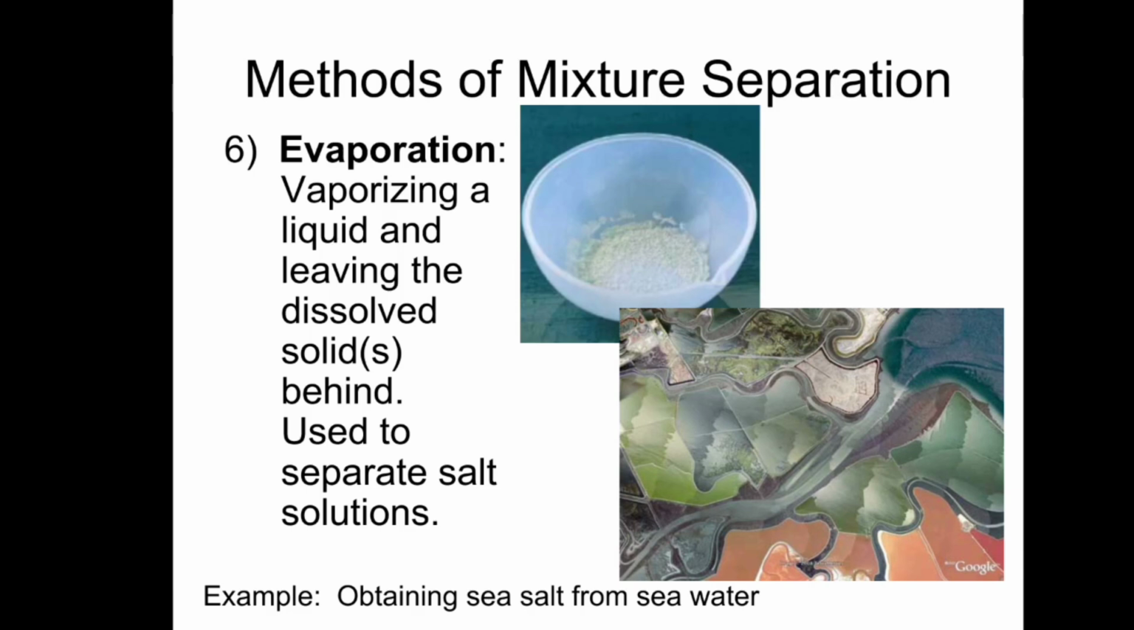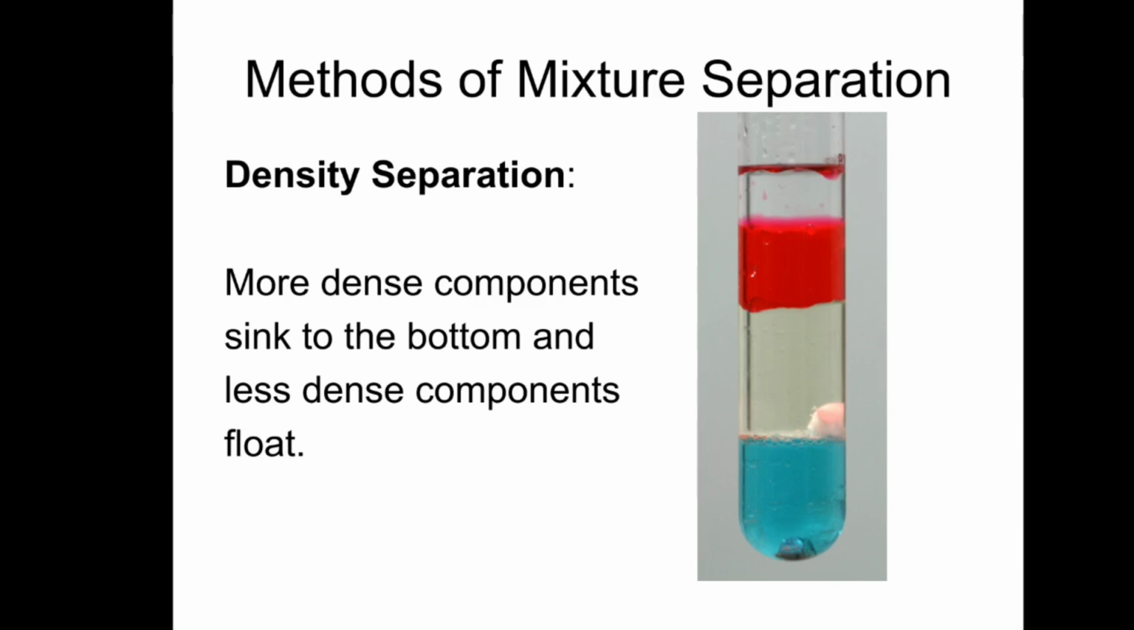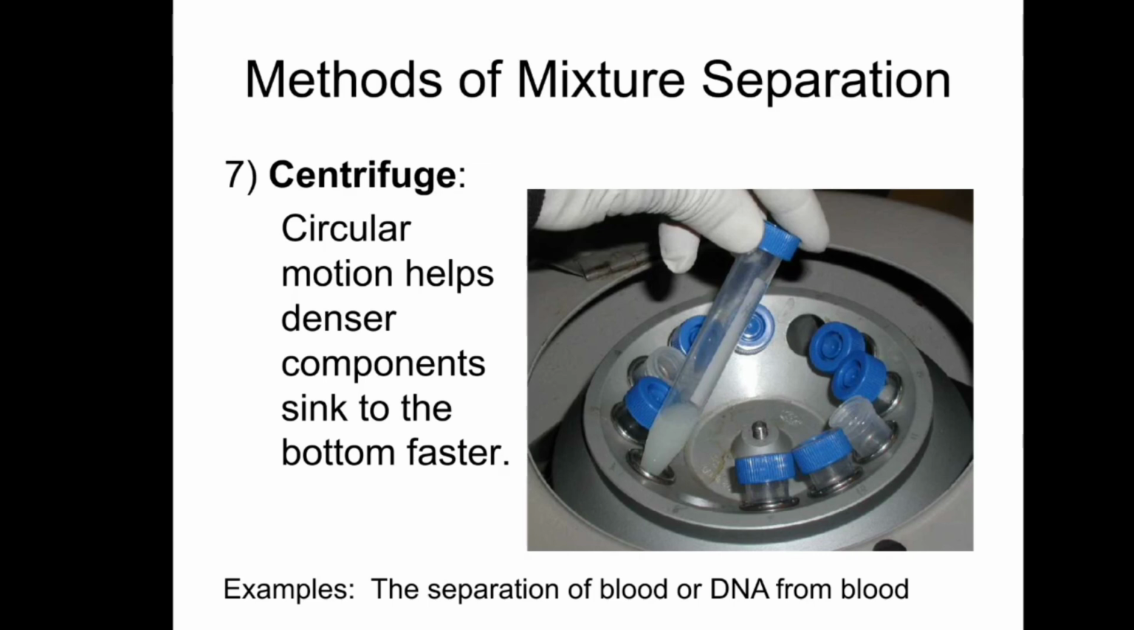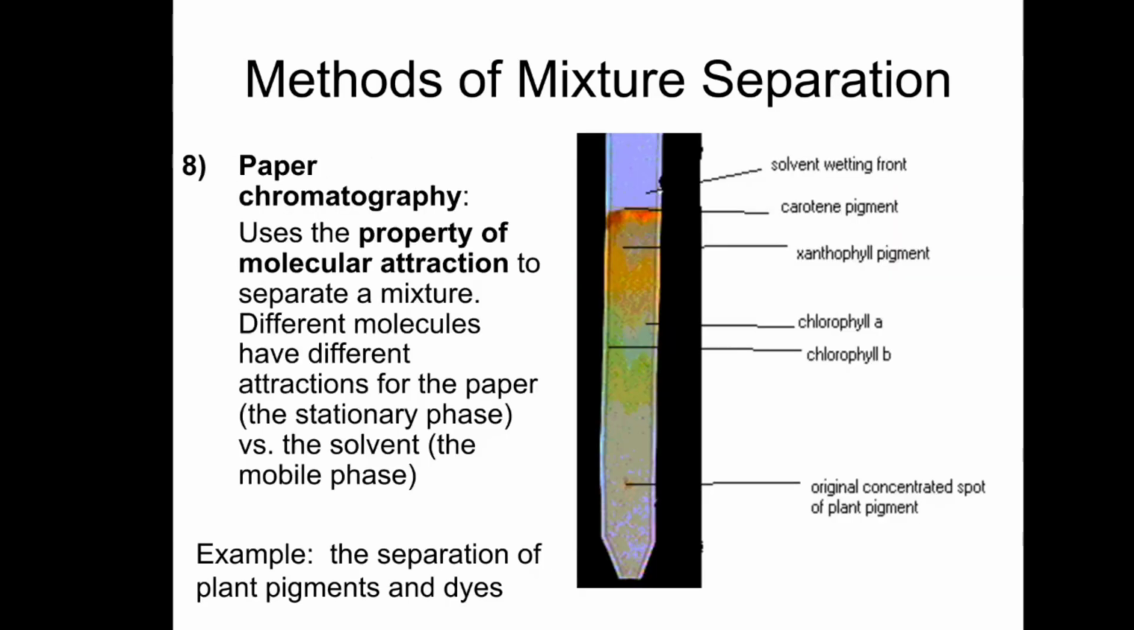Then sixth is evaporation. Vaporizing a liquid and leaving the dissolved solids behind, used to separate a salt solution. For example, obtaining sea salt from sea water. Next one is density separation. More dense compounds sink to the bottom and less dense compounds float. Then seventh one is centrifugation. Here circular motion helps denser components sink to the bottom faster. For example, the separation of blood or DNA from blood.